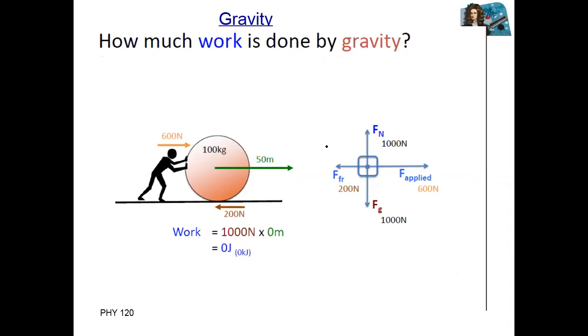Now, third one, work done by gravity. What is the angle between the distance covered and the gravitational force? The distance covered, the displacement, is along the positive x-axis. Gravitational force is downward. So the angle between these, you can say, is minus 90 degrees. But cosine of minus 90 equals cosine of plus 90 degrees. Both are the same.